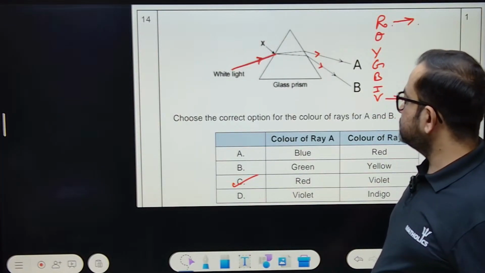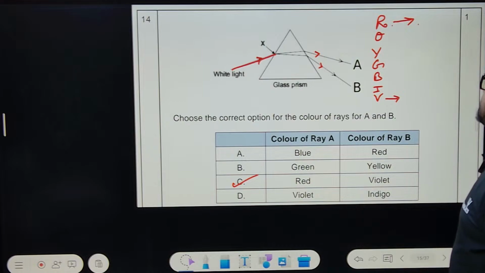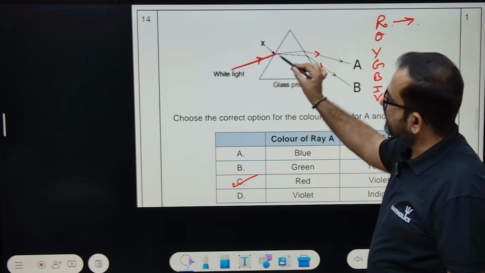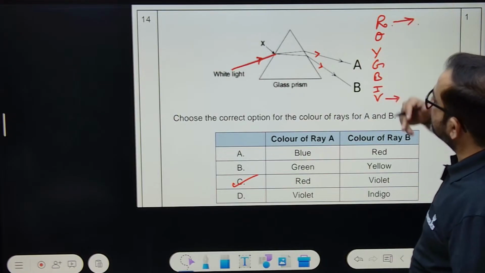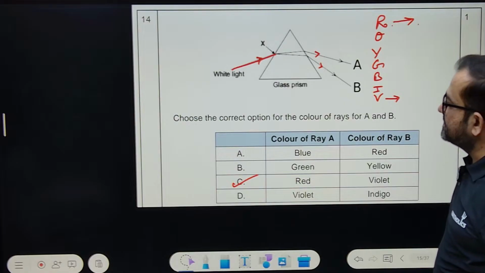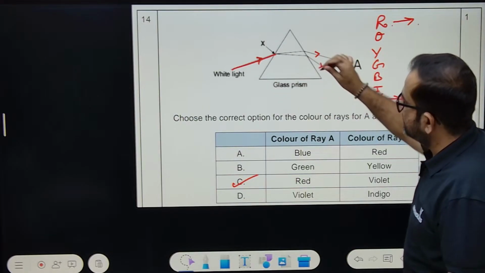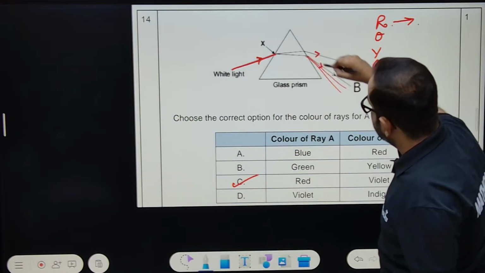Next question. 14th. Choose the correct option for the color of rays of A and B. It's going like this. You know, this is the order, Vibgyor. You know this? This is the order. When a white light is dispersed using a glass prism, these are the different lines which are formed.